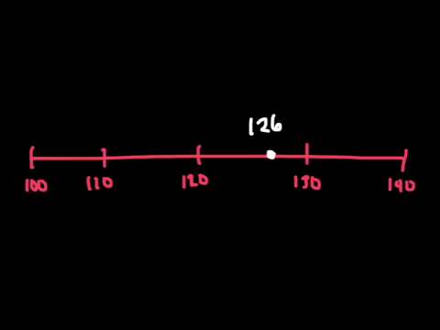So if I want to pick the tens digit that's really close to my 126, if I just look at this number line, can I decide, is it between these two? No, so I ignore those digits. Is it between these two? No, so I ignore those two places. Is it between these two? Okay, so now I have to decide which one it is closer to. And it's closer to 130, right? So I'm going to underline that.